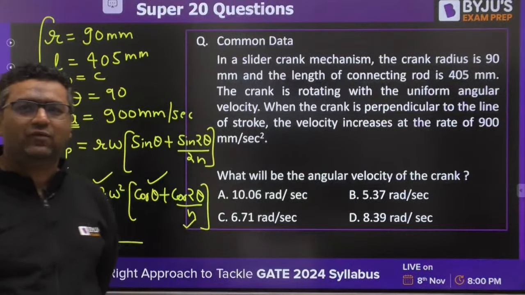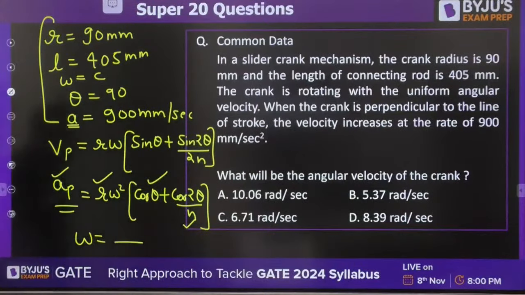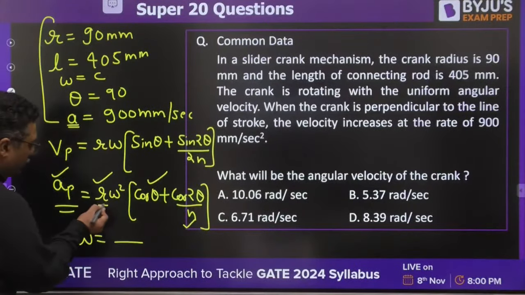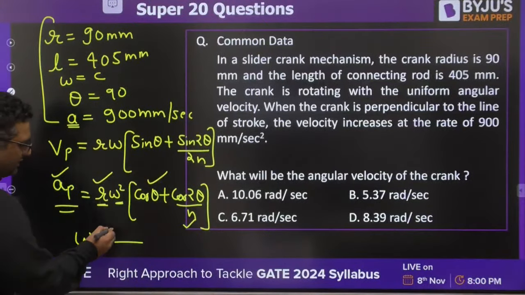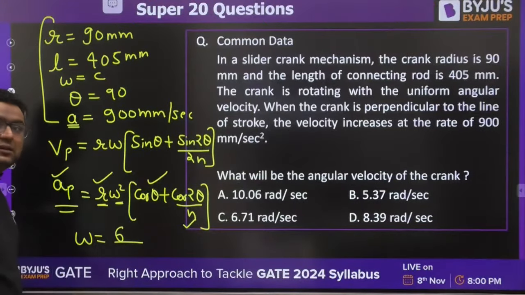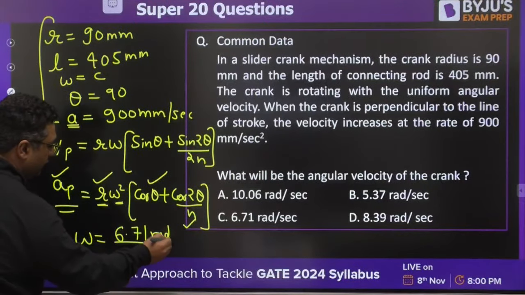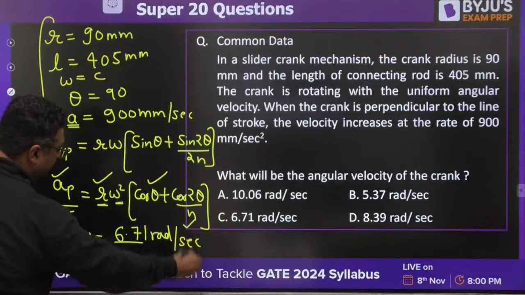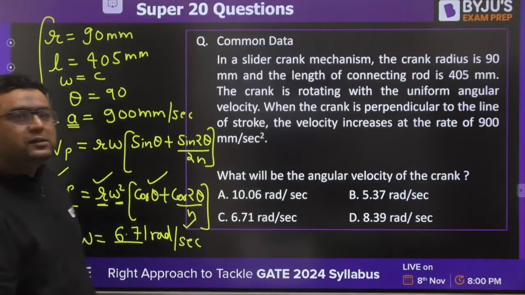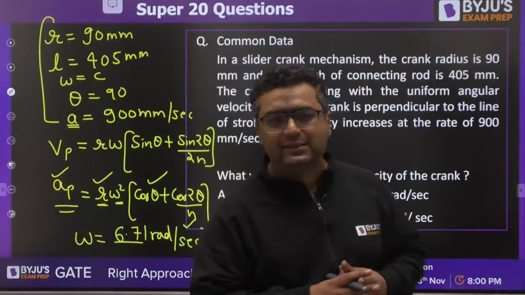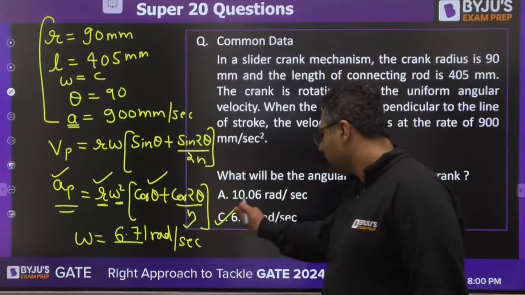Wonderful, guys. So when you will be solving this, R is known to us. Omega, you need to find out. So the answer will be coming out to be 6.71 radians per second. Okay, so the answer for this is going to be C.